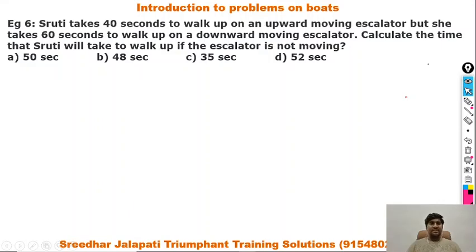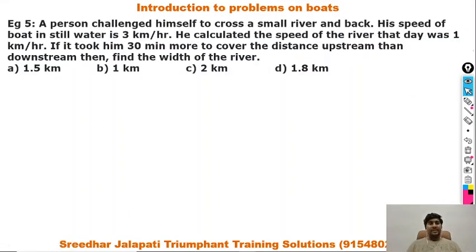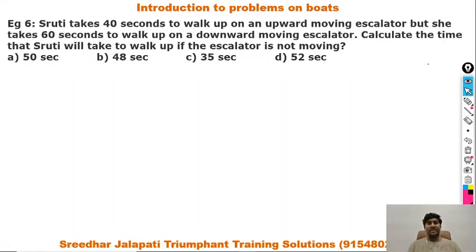Let's move to the next example. As I said, in this video we will be discussing questions on escalator as well. Escalator concept is almost the same as the boat's concept. The way rowing the boat along with the flow of water is downstream, against the flow of water is upstream. Here also we have two types of escalators: moving upwards escalators and moving downwards escalators.